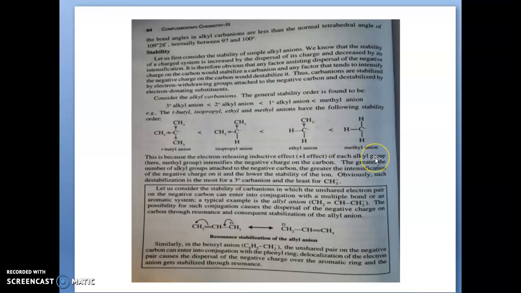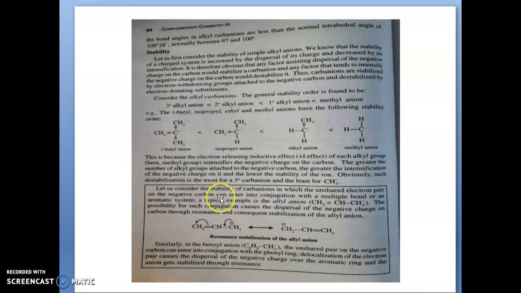Likewise, this methyl anion is more stable than the isopropyl anion, and it will be more stable than the tertiary butyl anion. We saw that in the carbocation the tertiary carbon is more stable, but here in the carbanion the tertiary carbanion will be less stable.